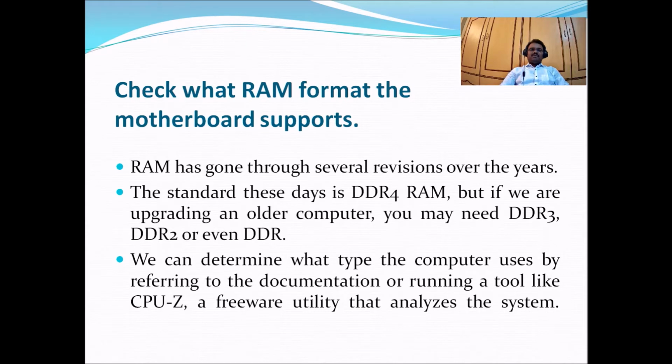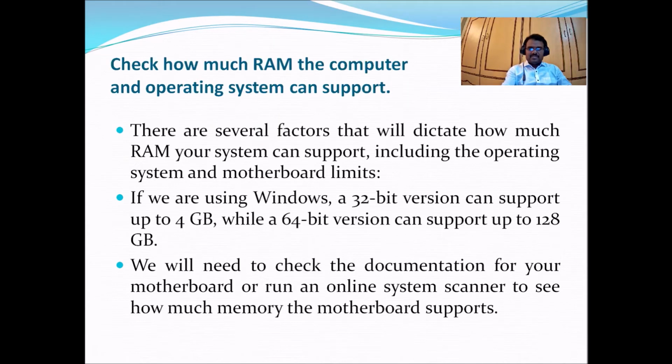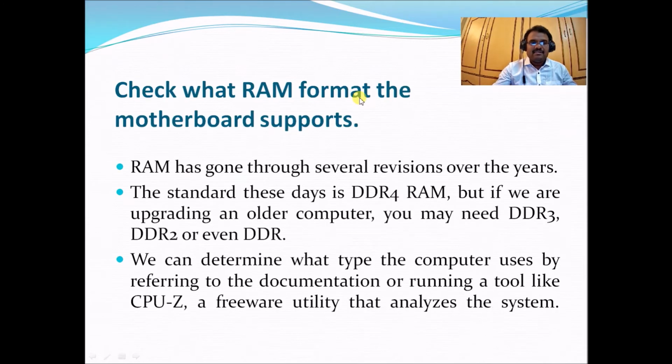Next, check what RAM format the motherboard supports. Just now we saw how much RAM that motherboard can support. Here, check what RAM format the motherboard supports. RAM has gone through several versions over the years. There are a number of RAM formats. The standard these days is DDR4 RAM, double data rate RAM, version 4. But if we are upgrading an older computer, you may need DDR3, DDR2, or even DDR1.